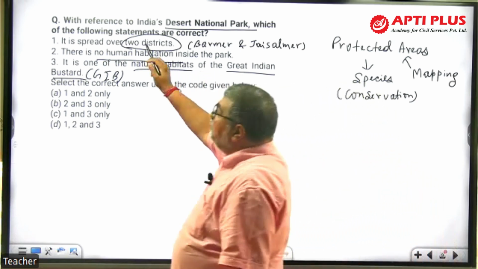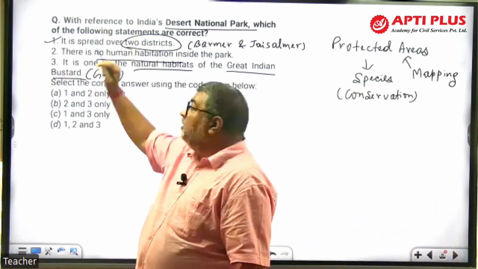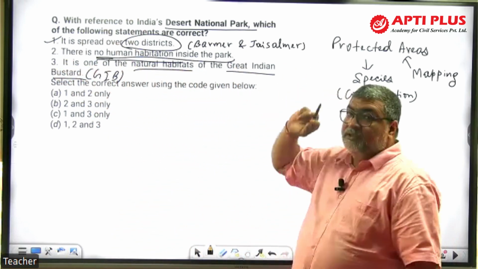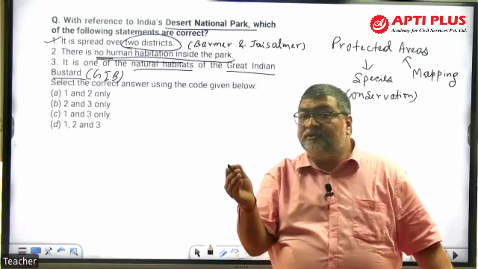So the two-district geography is correct. There's no human settlement. That's also correct. There's no human settlement habitat inside the park. See, remember that: where human settlement is not present, that is the core area.